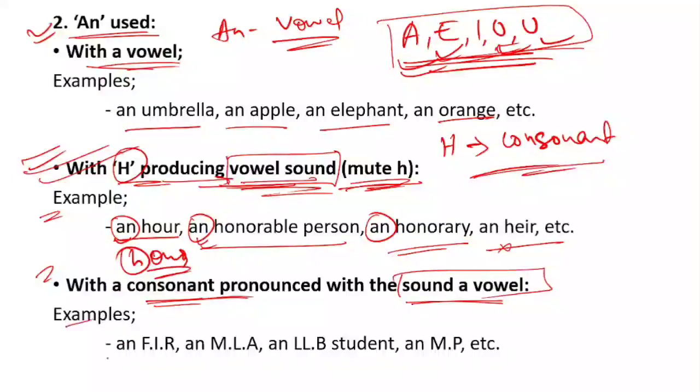For example, an FIR, an MLA, an LLB student, and an MP. Those words give the sound of a vowel, okay. So you have to be aware of these words also, where you can use an, okay.